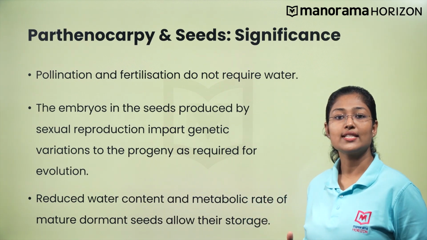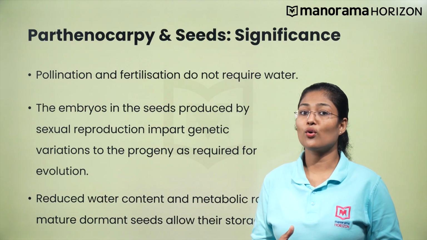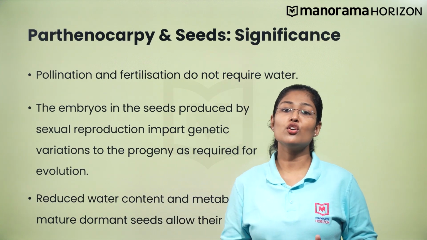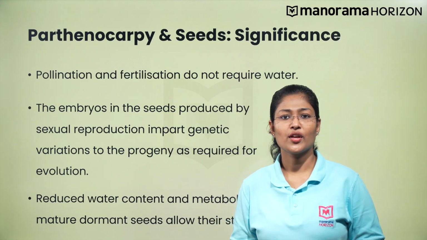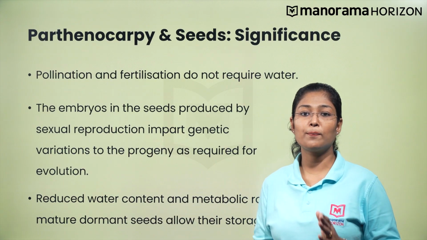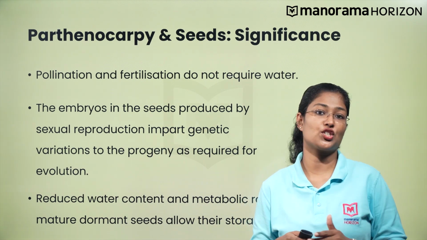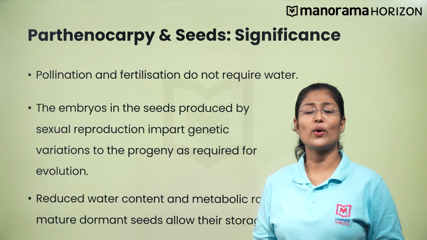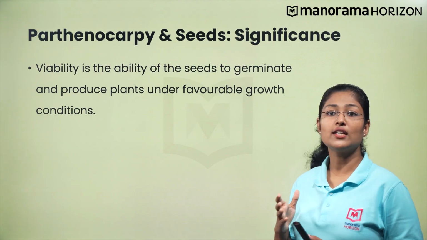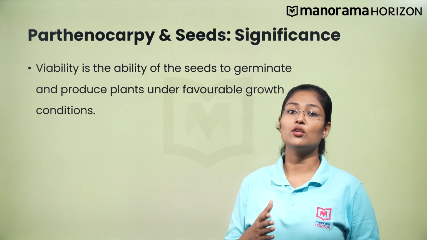Reduced water content and the metabolic rate of mature dormant seeds allow their storage so that they can be used as propagules to produce the new crop in the next season. However, you should know that the period for which seeds of a particular species are viable after the dispersal varies with species. What do you mean by the viability of seeds? Viability is the ability of the seeds to germinate and produce plants under favorable growth conditions.